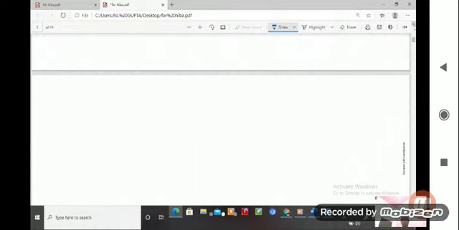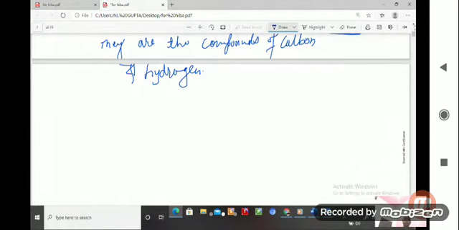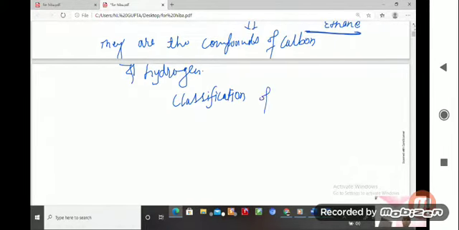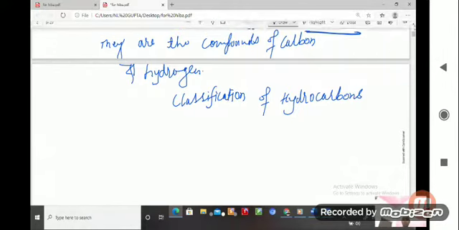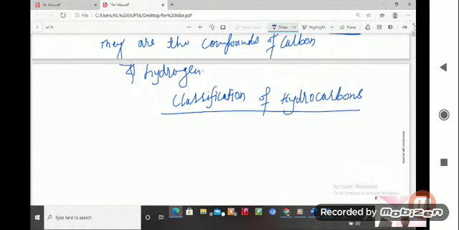If you talk about the classification of hydrocarbon, hydrocarbons are classified into mostly two categories.